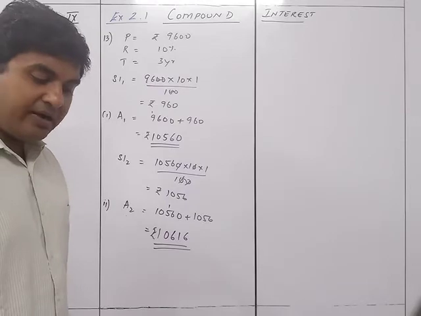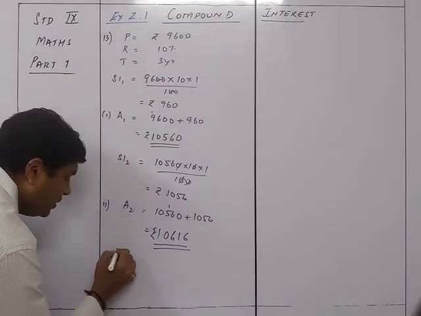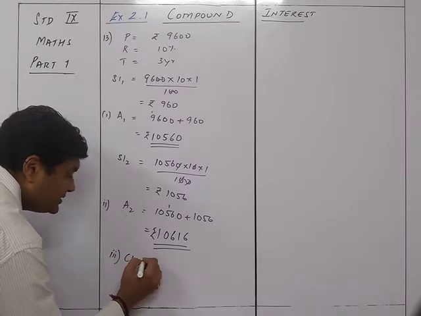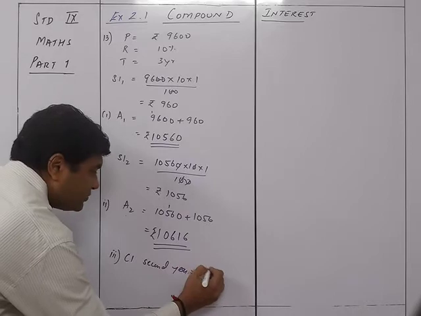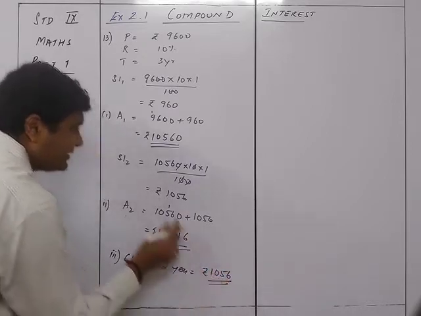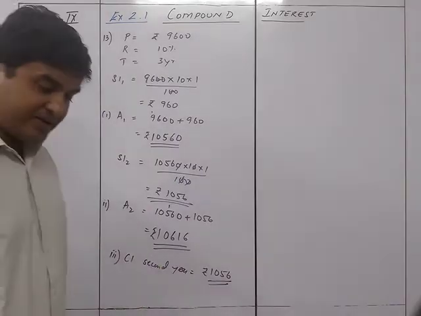Find the compound interest earned in the second year. Earned in the second year. So that's the third answer also. So CI for the second year is equal to rupees 1056, because that is the answer over here.